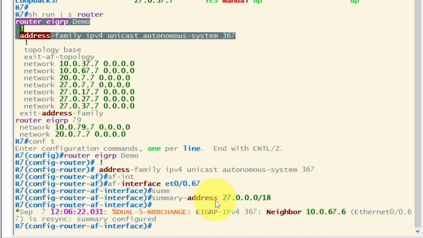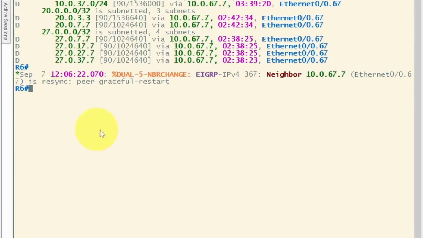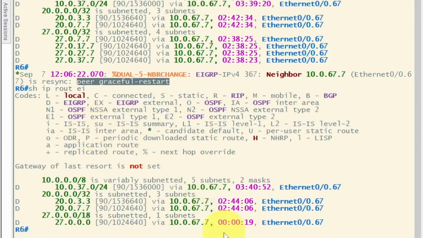Same as before, the neighborship is getting resynced. Going on R6, here is the graceful restart. You can double check the IP route again, and it's in here. Instead of getting 4 different addresses, we are receiving only 1 summary address from the same advertiser here.